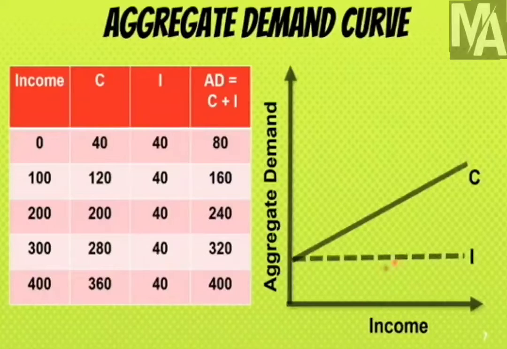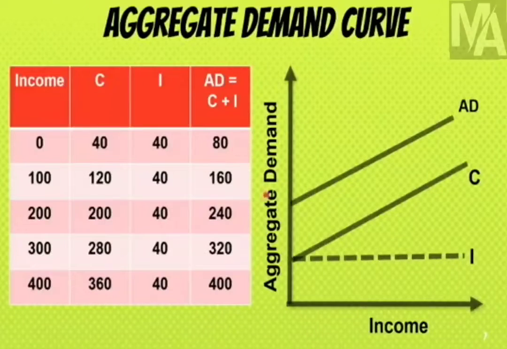The next is investment, which is once again beginning and constantly continuing at the level of 40. So this is I, which is a parallel line to income. The next is aggregate demand, which is beginning from 80 and moving upwards till 400.